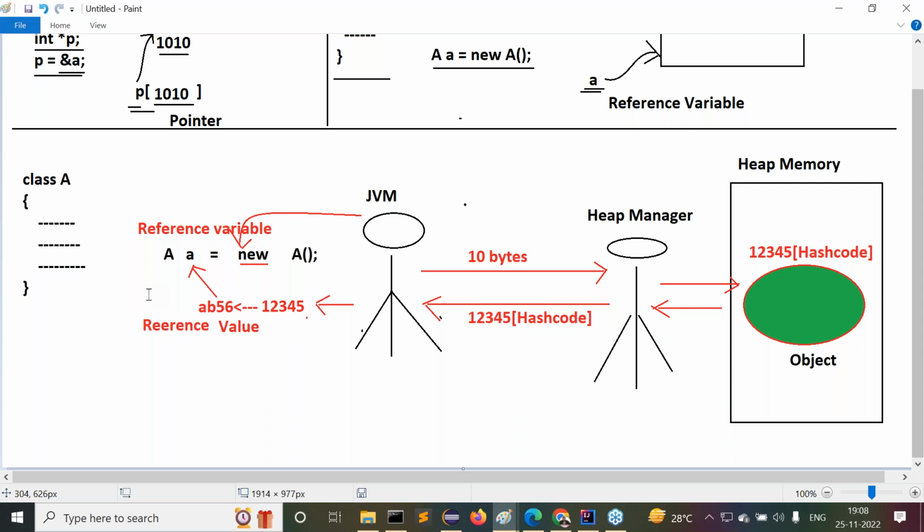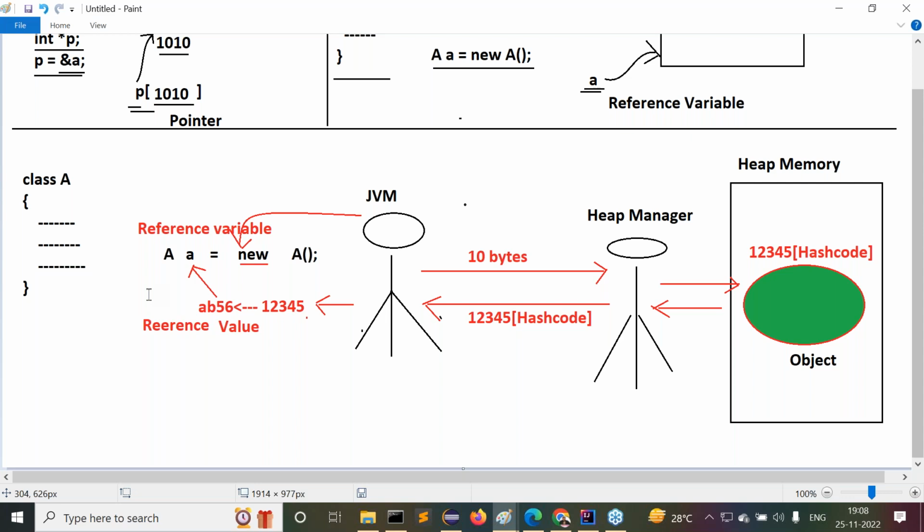Let's understand all the points here one by one clearly. When the JVM executes the new keyword, JVM identifies the memory size for the object. With that memory size, it sends a request to the heap manager. The heap manager receives that request and searches for a block of memory inside the heap memory.